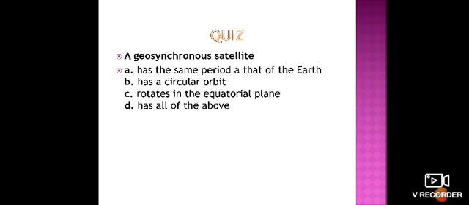So the first option is it has the same period as that of the earth, the second is it has a circular orbit, the third is it rotates in the equatorial plane, or it has all of the above. So what is the answer? First of all, we have to note this question, please.